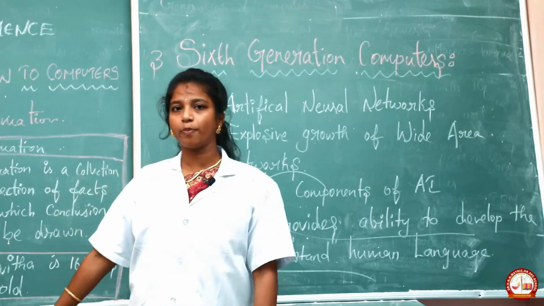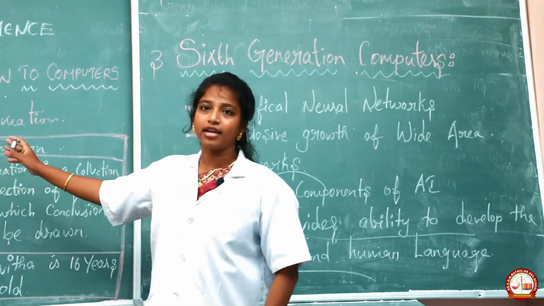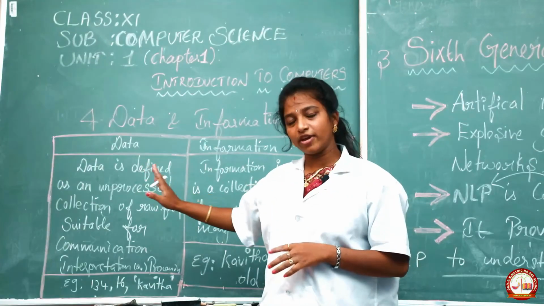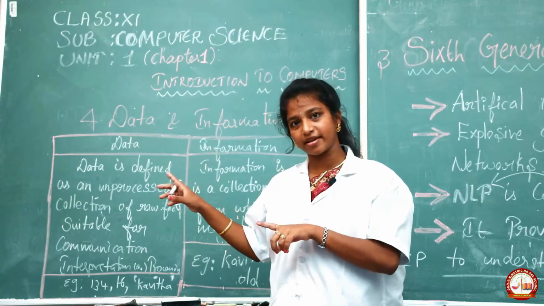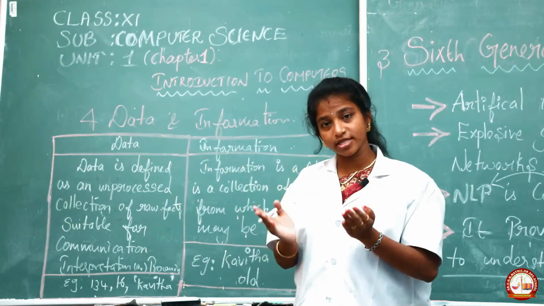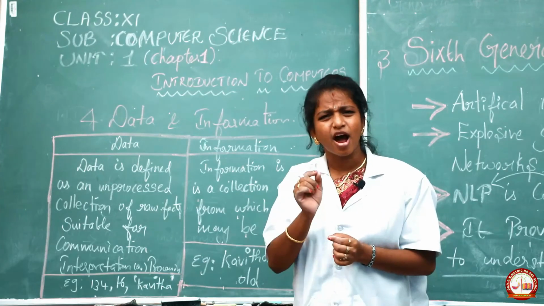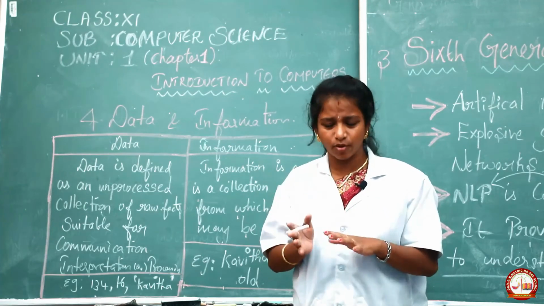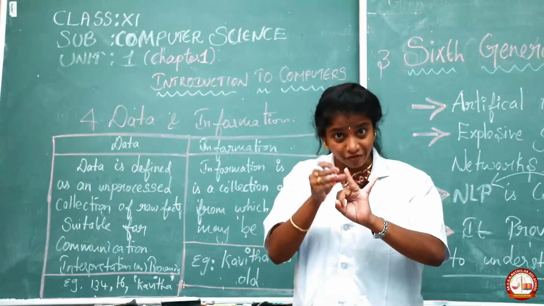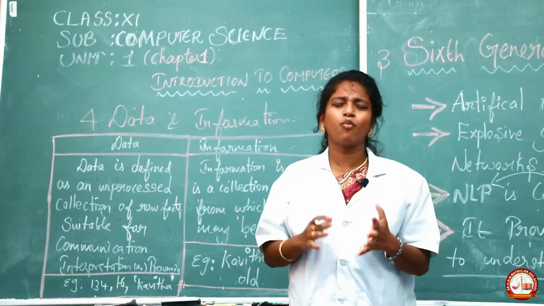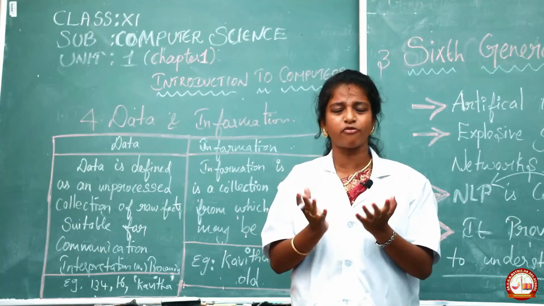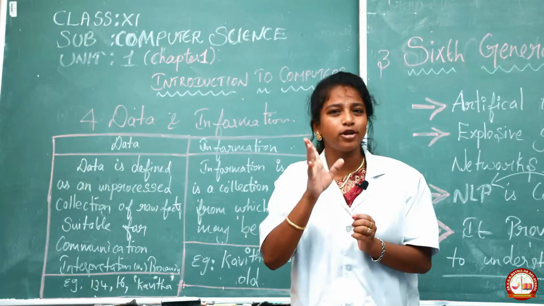See, our next topic is data and information. We have to be clear on what is meant by data and what is meant by information. Data is the unprocessed collection of data. What does that unprocessed collection mean? Both are equal only. Data is also a collection of some information, and information also is a collection of data. Ma'am, why are you confusing that? Data and information are everything under one form of words only, but there is a small difference in it.